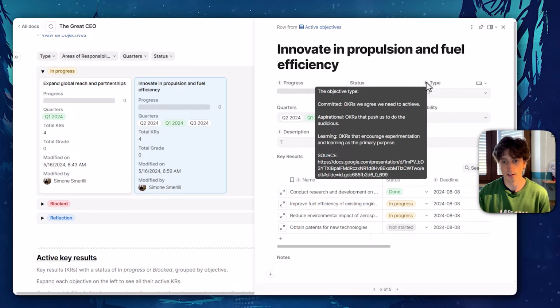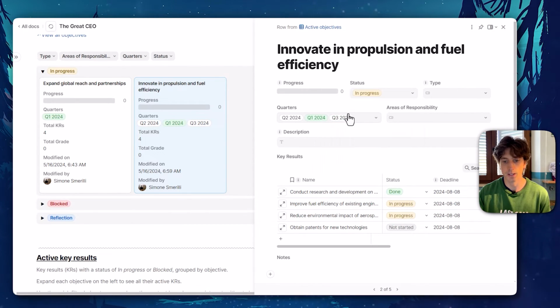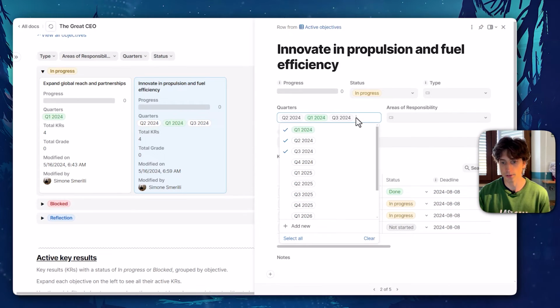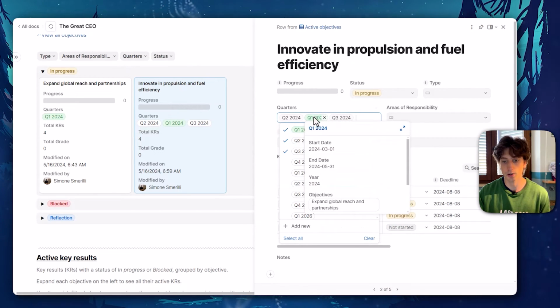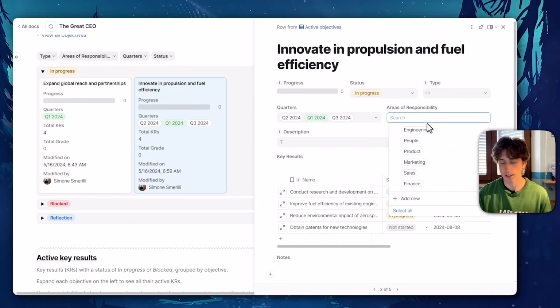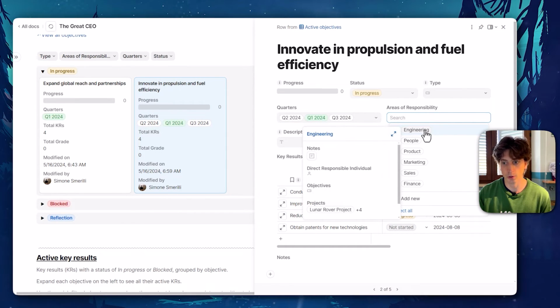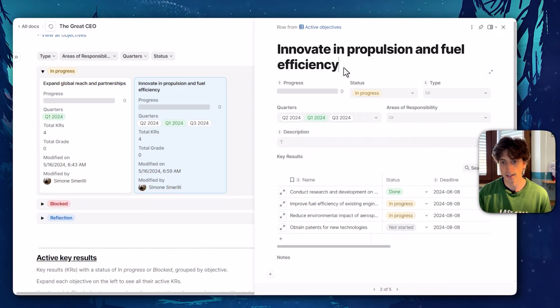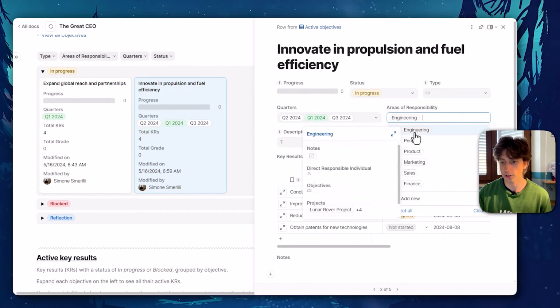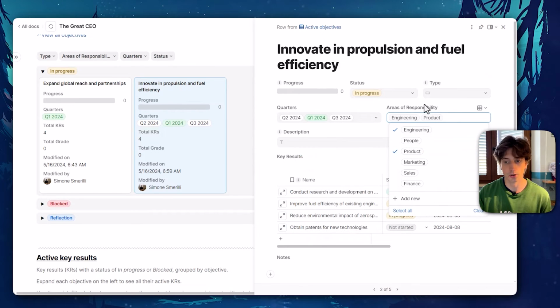And there's also a clear explanation here when you hover over the informational tooltip. Each objective can be linked to quarters, one or multiple quarters. The current quarter will be in green. Each objective can be linked to an area of responsibility as well, or multiple ones. For example, innovating propulsion and fuel efficiency, I would say this is an engineering and project, for example.